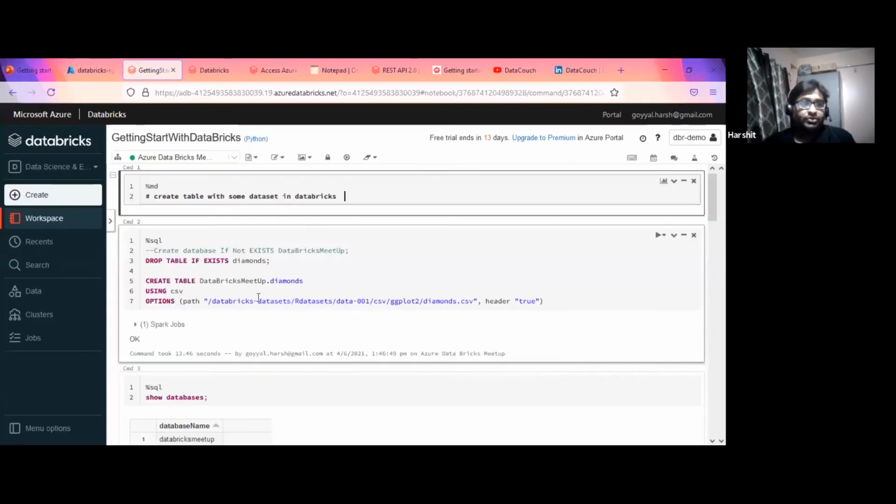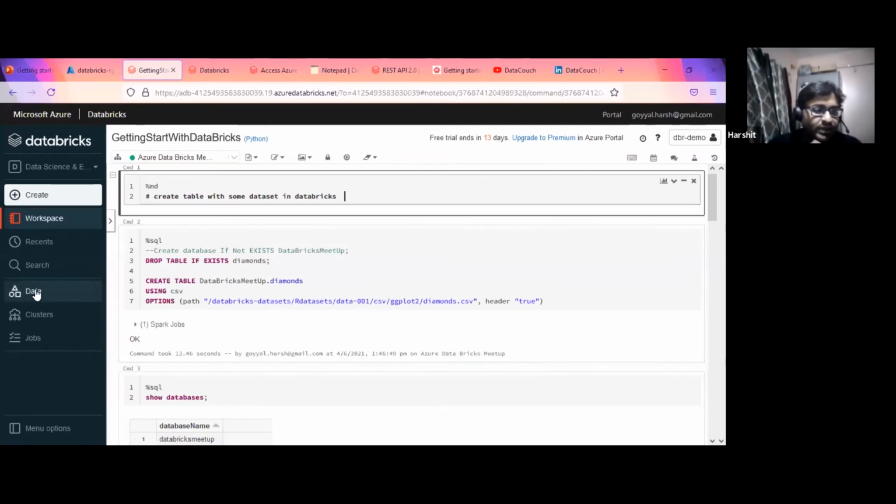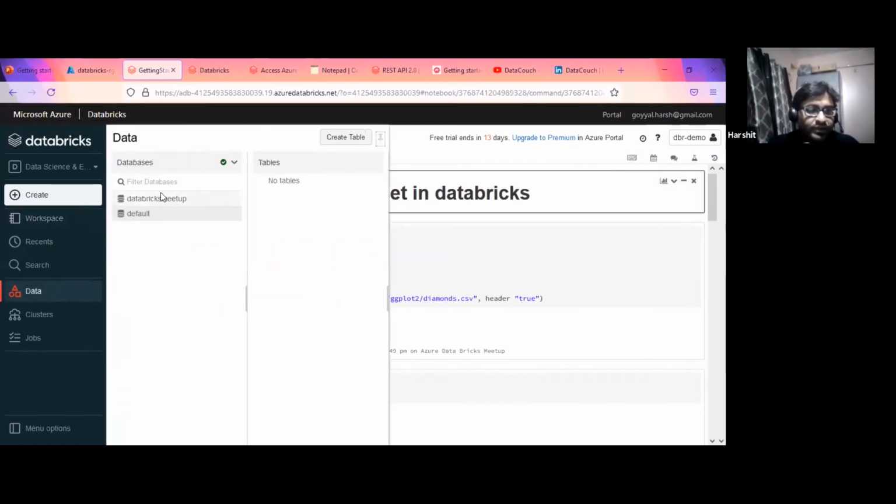Okay, so this is my Databricks workspace. I was referring initially to this data part, right? If I click on this, you can see these are the two databases, one is the default, another is the Databricks. This is the database that I have created, and it has a table named Diamond.